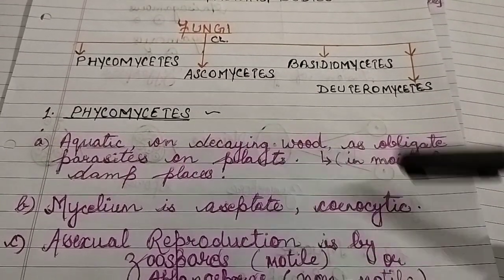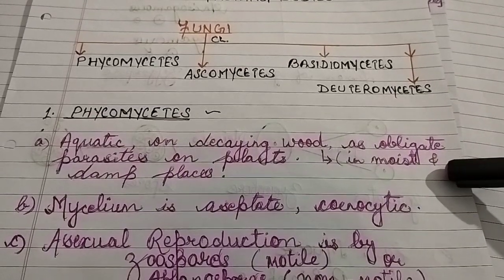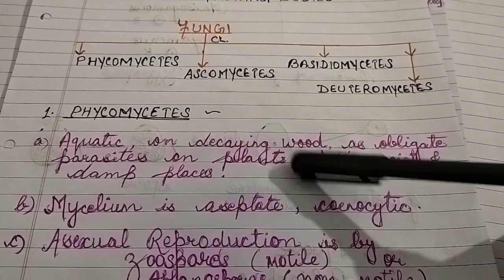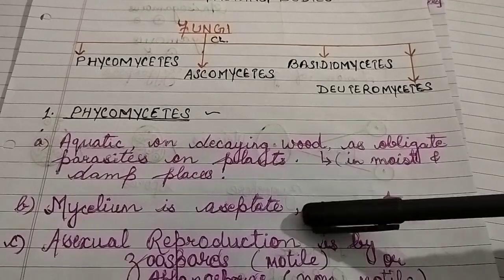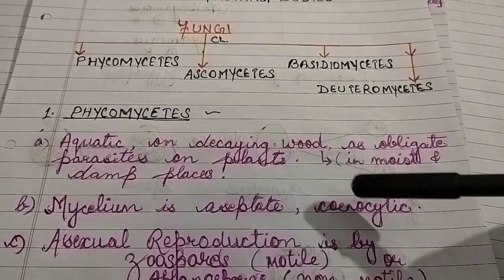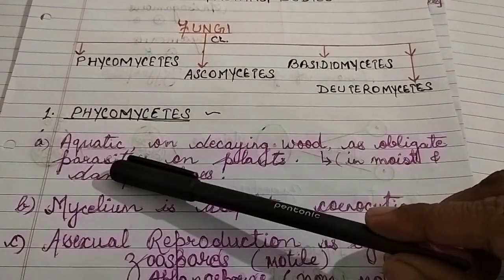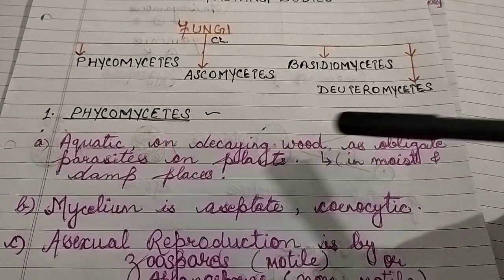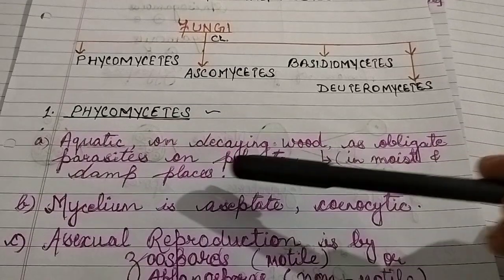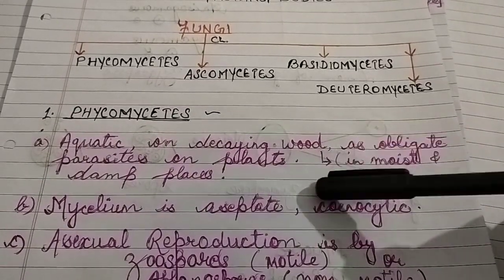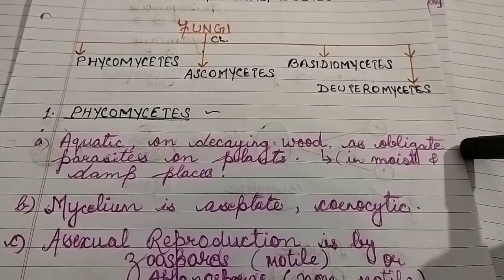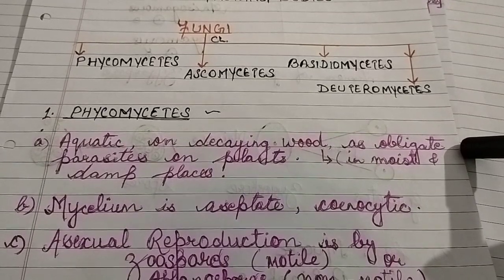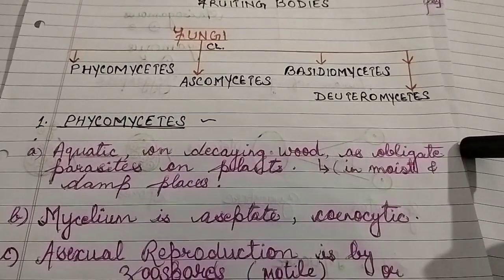When they get moist and damp conditions, they grow on decaying wood, and otherwise they are free living in water. They are also parasites on plants. Which kind of parasites? Obligate parasites, meaning they are total parasites on plants.